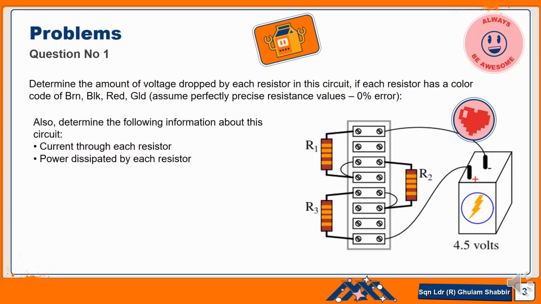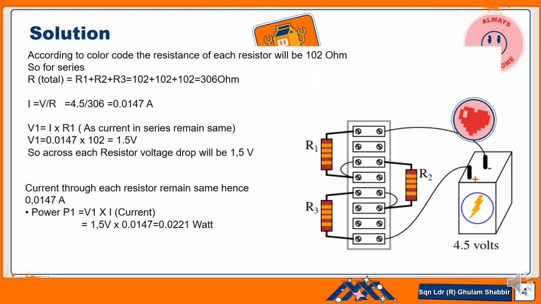In this diagram, the supplied battery supply is 4.5 volt. So now we will try to solve this. To determine the solution, we need to first find the resistance of each resistor. According to the color code, each resistor has the same value, because every resistor has the same color coding. So R1 is equal to 102 ohm, R2 is equal to 102 ohm, and R3 is equal to 102 ohm.